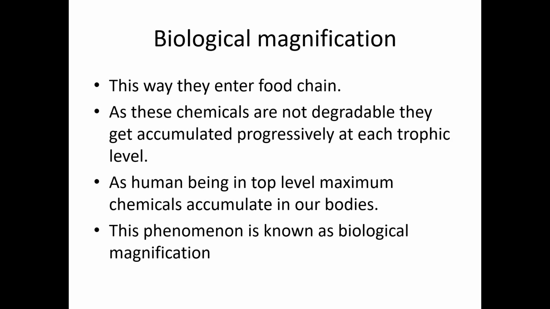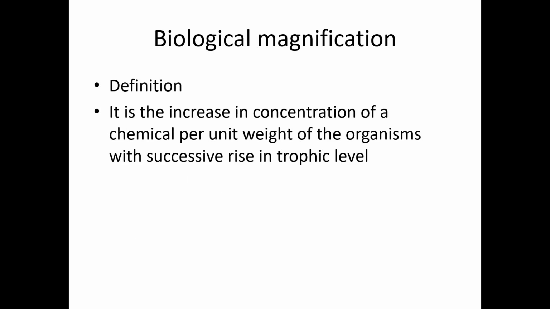And this phenomenon is known as biological magnification. That is the accumulation of chemicals through the successive trophic levels. It's called biological magnification. So the definition for biological magnification: it is the increase in concentration of a chemical per unit weight of the organism with successive rise in the trophic level.